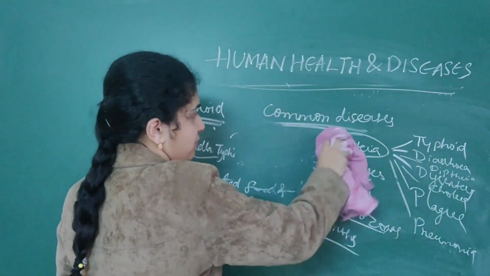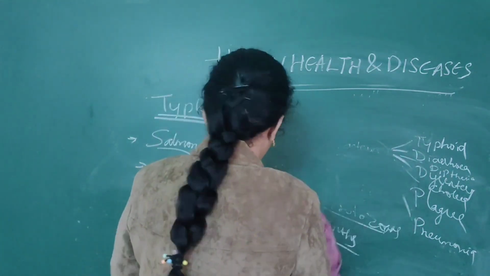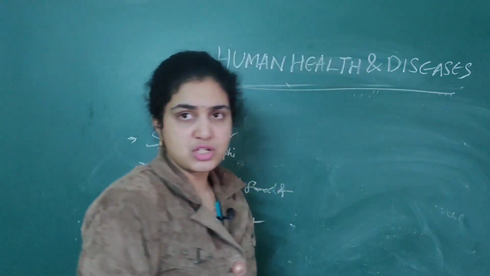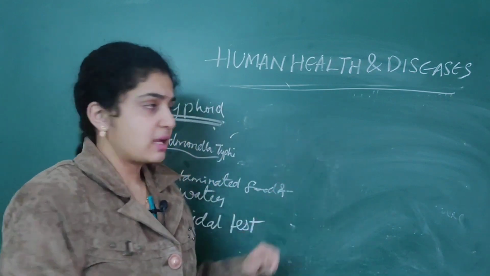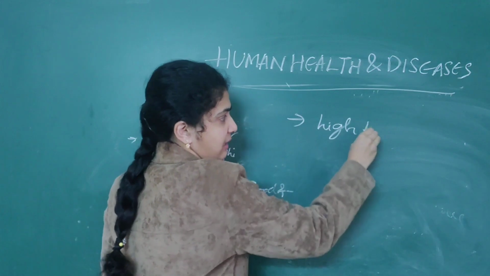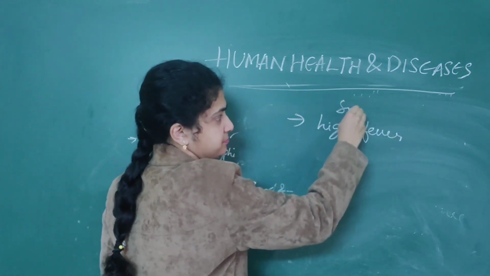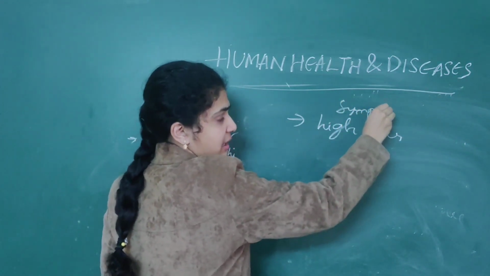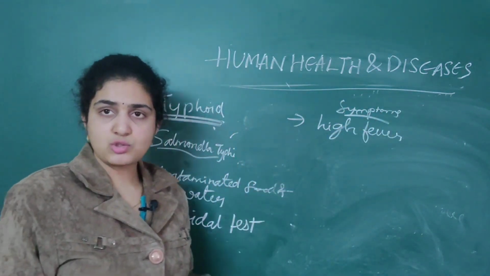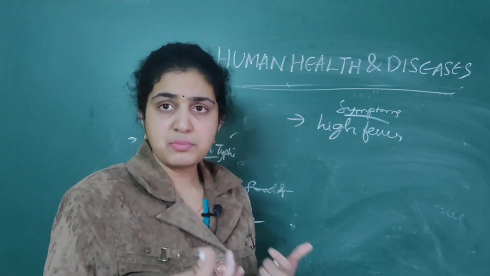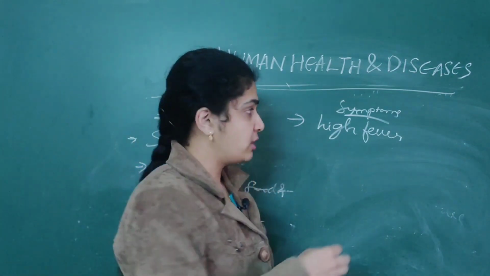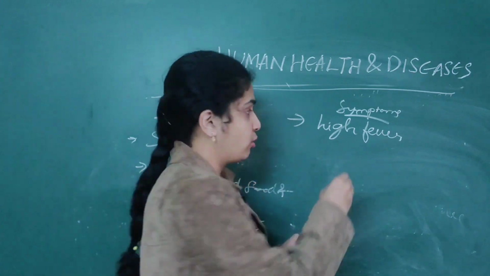Another important point to remember regarding typhoid is the symptoms associated with it. Typhoid causes high fever, above 100 degrees. Sometimes you may get 105 degrees also. By these symptoms you should identify that the person is suffering from typhoid, so symptoms play a very important role.